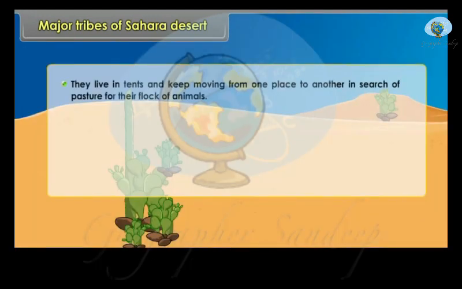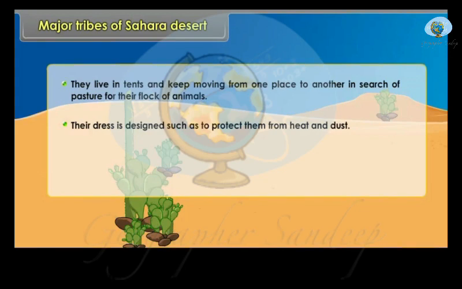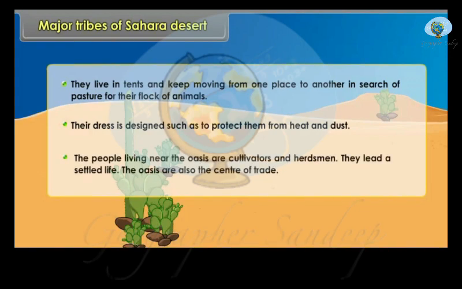They live in tents and keep moving from one place to another in search of pasture for their flock of animals. Their dress is designed to protect them from heat and dust. The people living near the oasis are cultivators and herdsmen. They lead a settled life. The oases are also the center of trade.